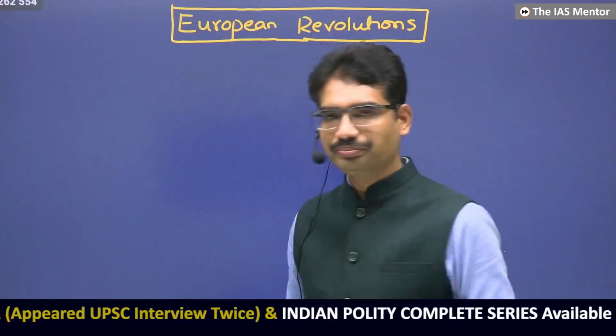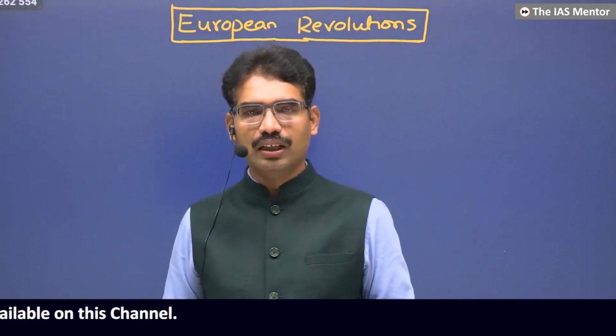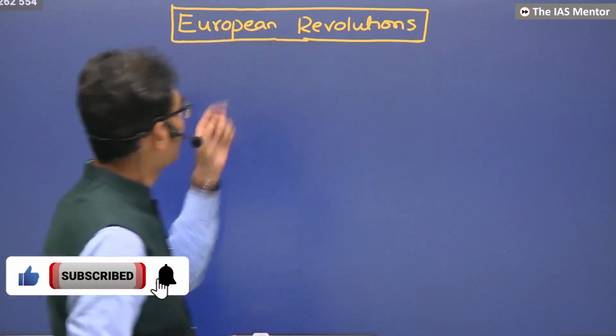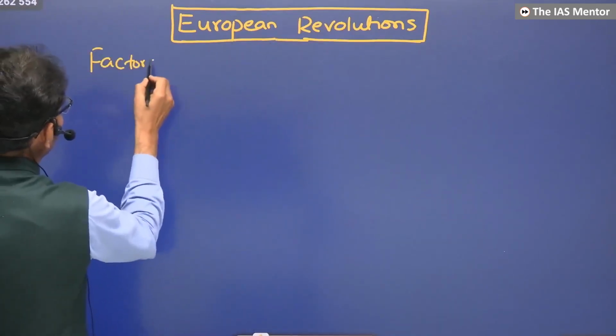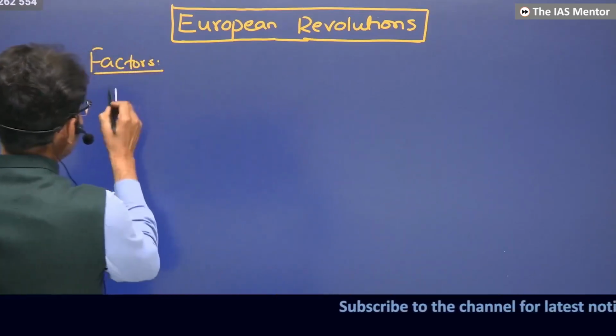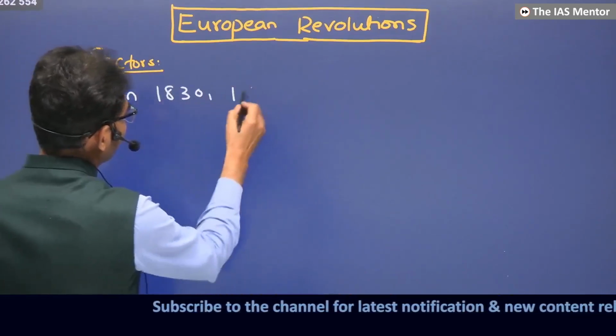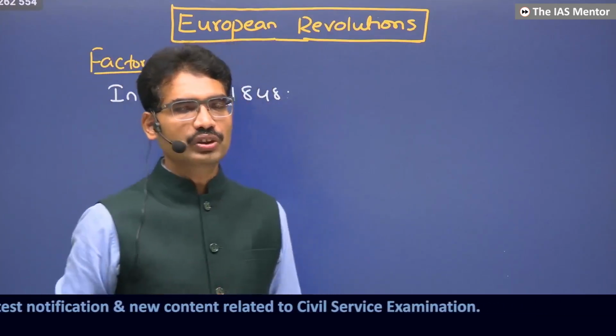Let me write one by one. It's going to be very important to understand the next chapter, that is socialism, capitalism, communism. These are the various ideologies that emerged. The origin, the root of these ideologies, is also in this development: European revolutions. Factors. In 1830 and 1848, revolutions took place. Here European revolutions means including France also, France and other areas as well.